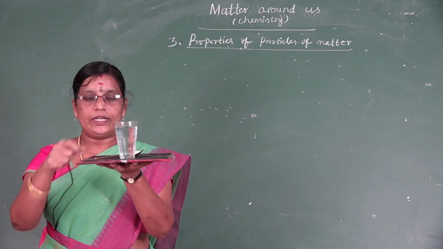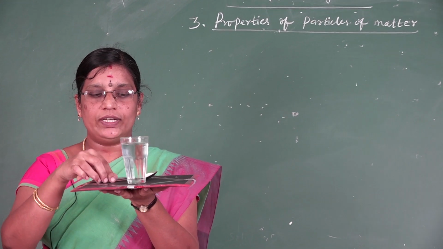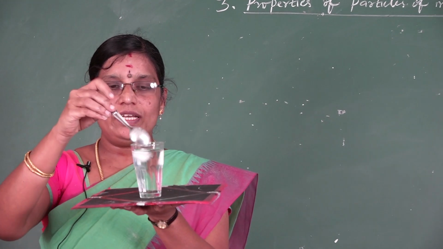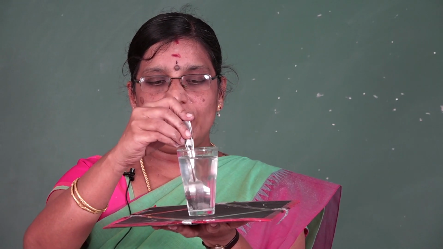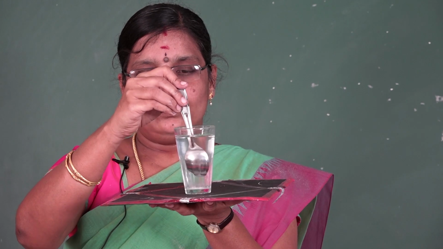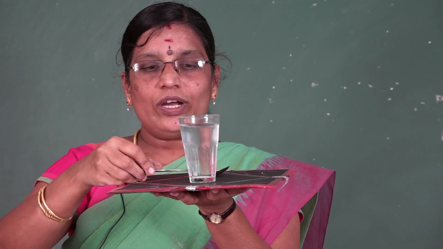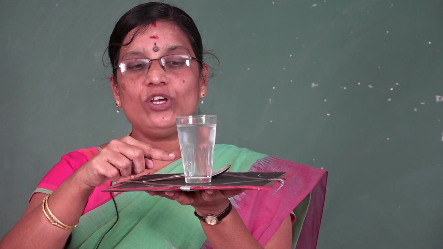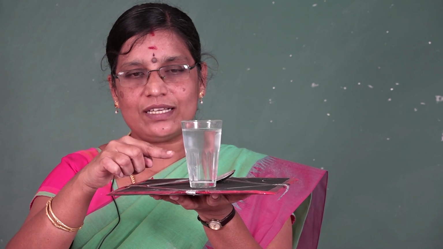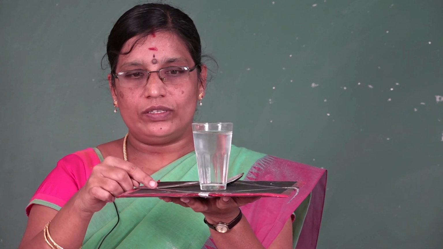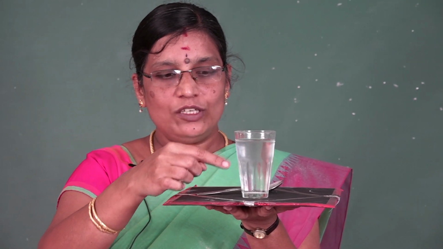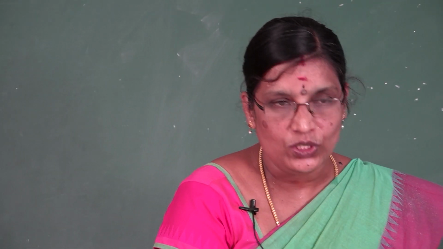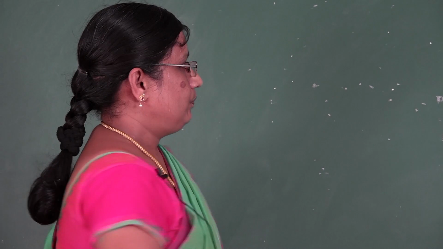Take a glass of water. Add some salt in it. Stir it well. Look at this solution. What do you observe? The salt disappears completely. Where has it gone? There is a space between the water molecules. Now the salt particles occupied the space. That's why we are unable to see the salt particles.